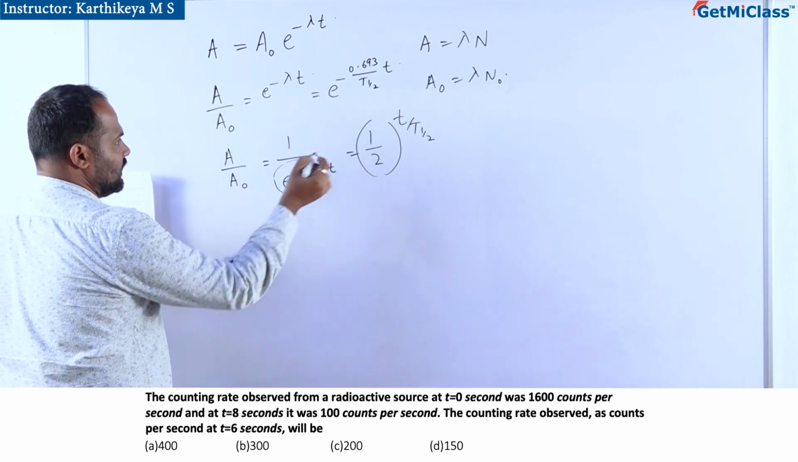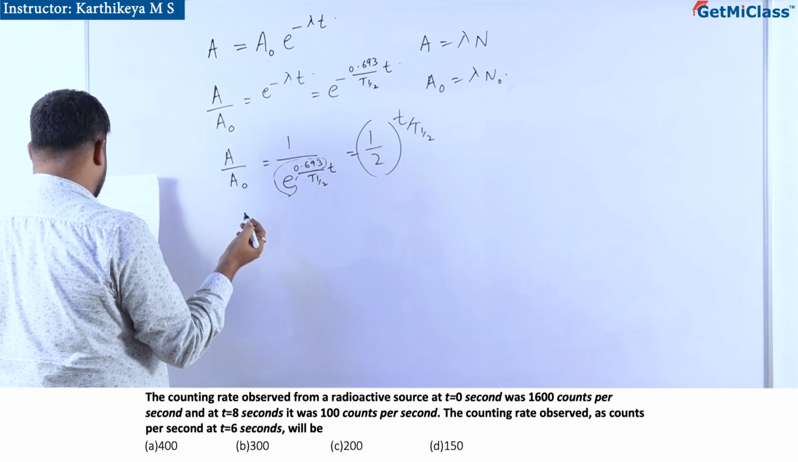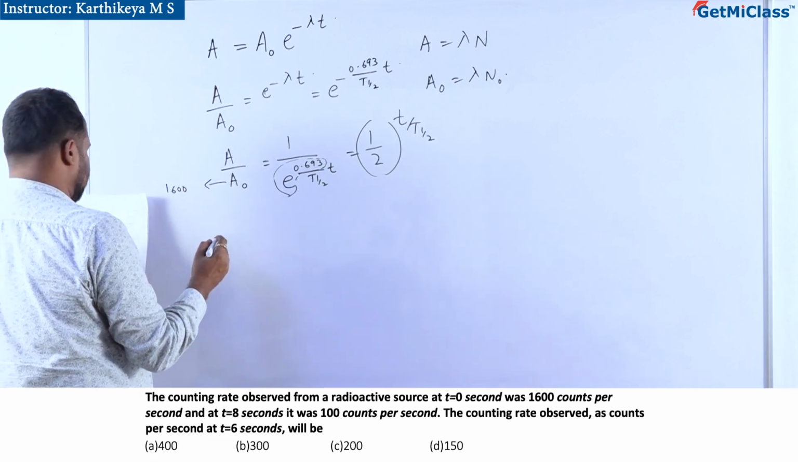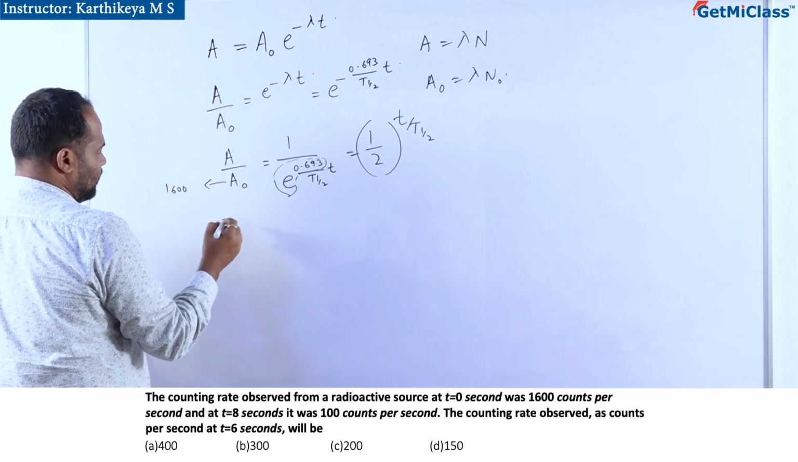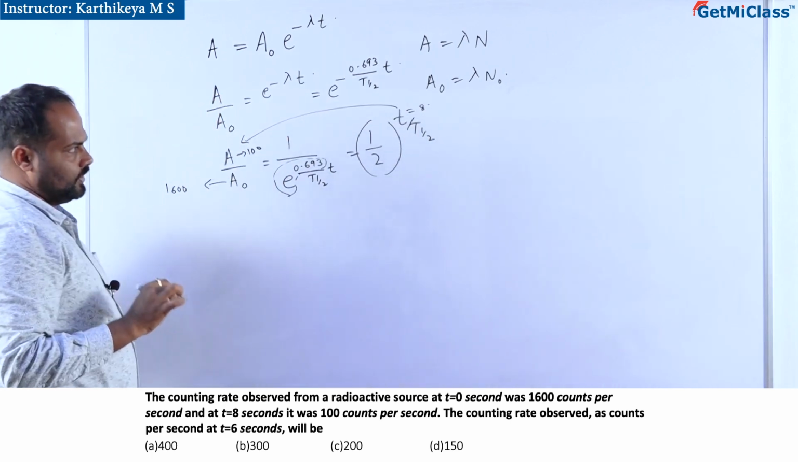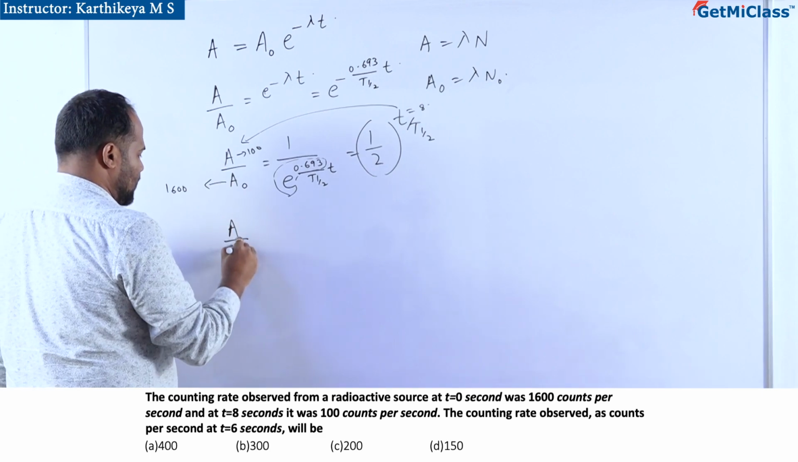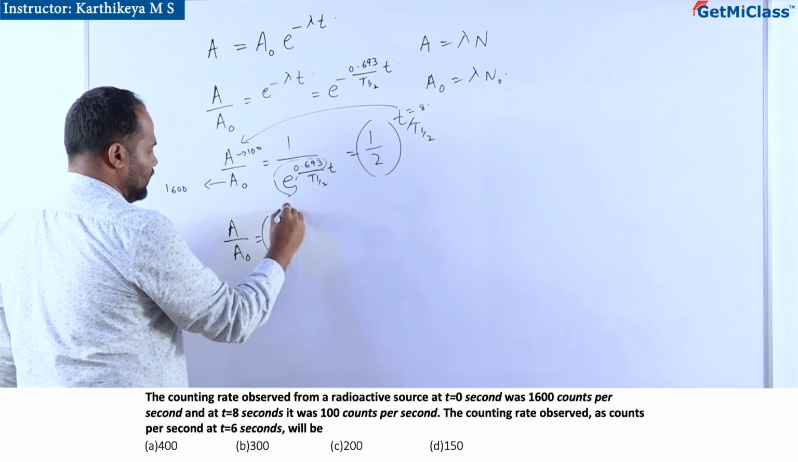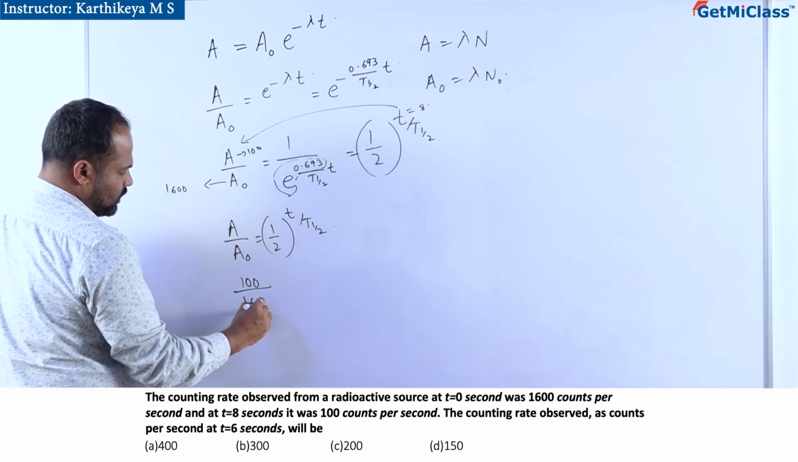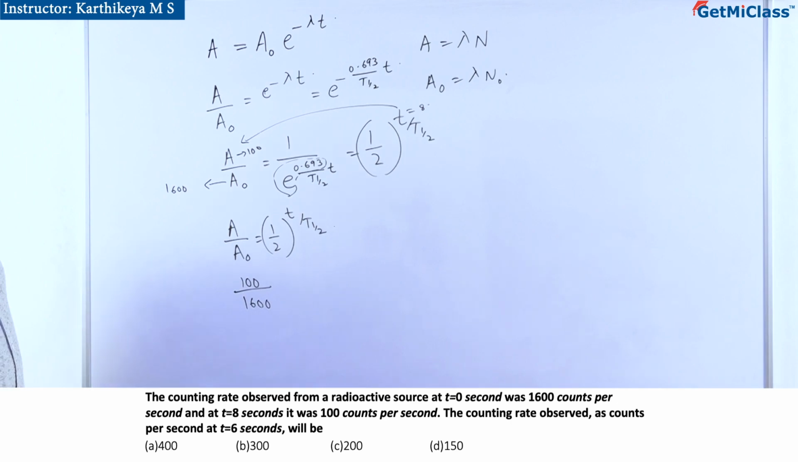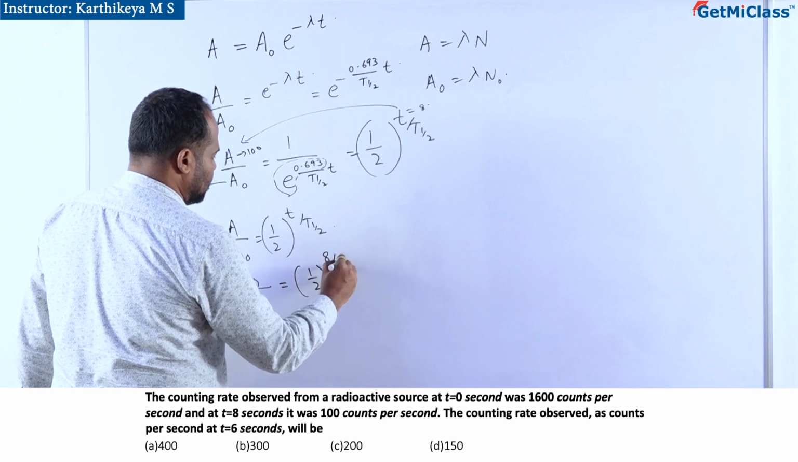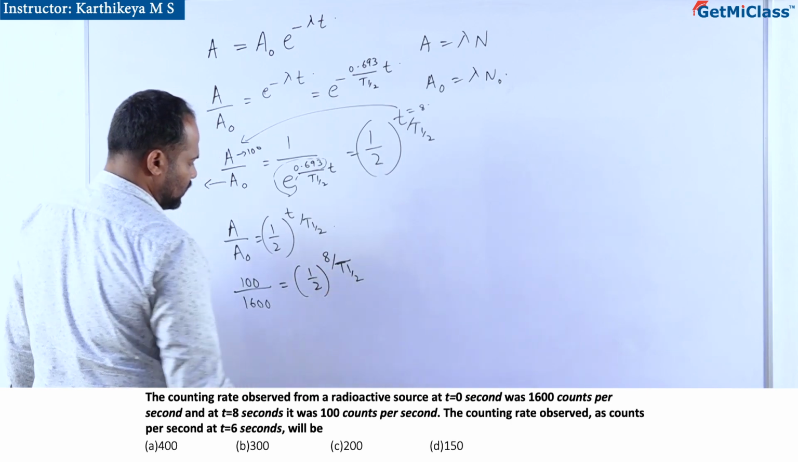Now, initially at t equal to 0 seconds, the count rate was 1600. So A naught was given to be 1600, and it was 100 when the time elapsed was 8 seconds. A has become 100. So we are using the formula A by A naught equal to 1 by 2 to the power t by t half. The initial count rate in the decay counting meter is 1600, and the time elapsed is 8. We don't know the half-life.